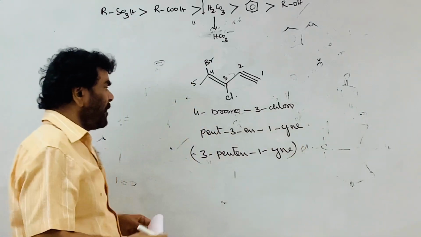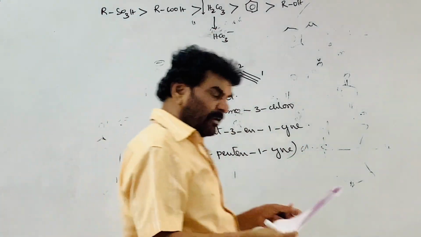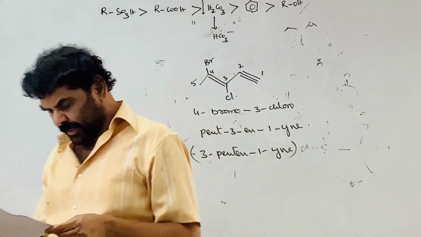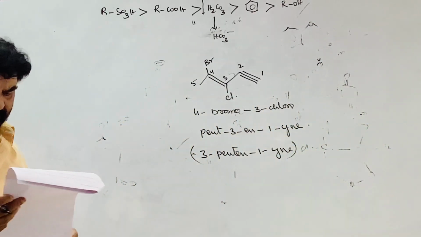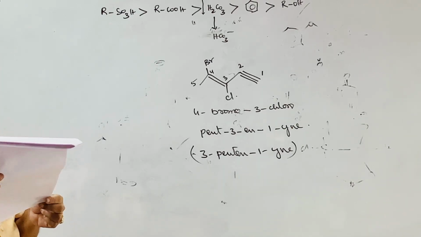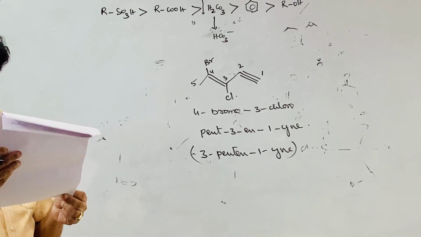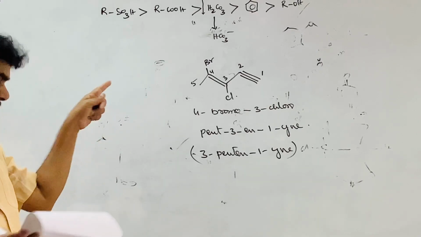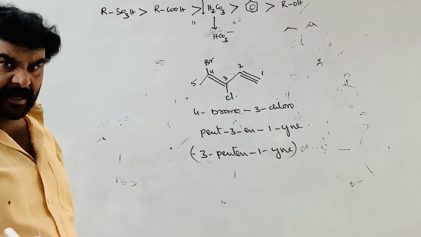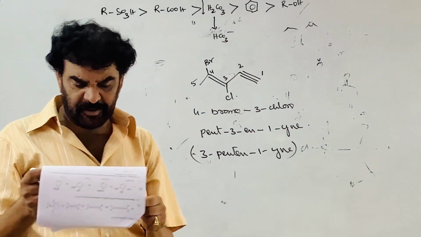Second part. And here, what is wrong? Numbering is wrong. The side of numbering is wrong. The locants are incorrectly placed. Correct. Locants are incorrectly placed. 3-chloro and so on. And the parent chain is wrongly numbered. Yes, the parent chain is wrongly numbered. Right to left is correct, and they have given left to right.